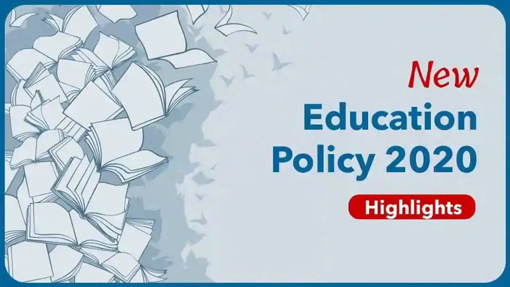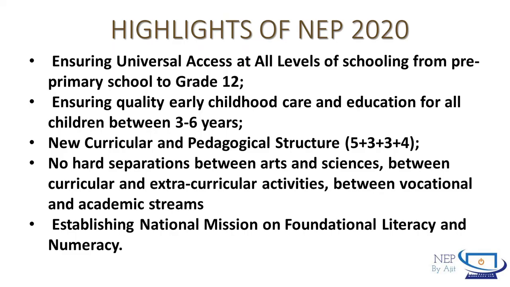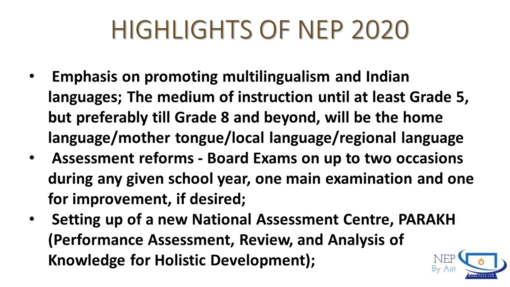Now we will talk about the key highlights of NEP 2020. First one, ensuring universal access at all levels of schooling from pre-primary school to grade 12, ensuring quality early childhood care and education for all children between 3 to 6 years, new curricular and pedagogical structure, that is 5+3+3+4, no hard separation between arts and science, between curricular and extracurricular activities, between vocational and academic streams, establishing the national mission on foundational literacy and numeracy, emphasis on promoting multilingualism and Indian languages.